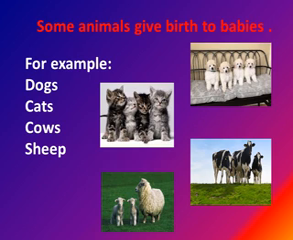Some animals like dogs, cats, cows and sheep produce live babies and feed them on milk which is produced in the mother's body. They look after their young ones till they are strong enough to feed and look after themselves.